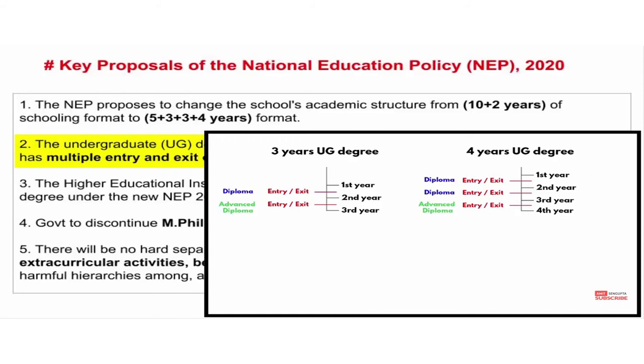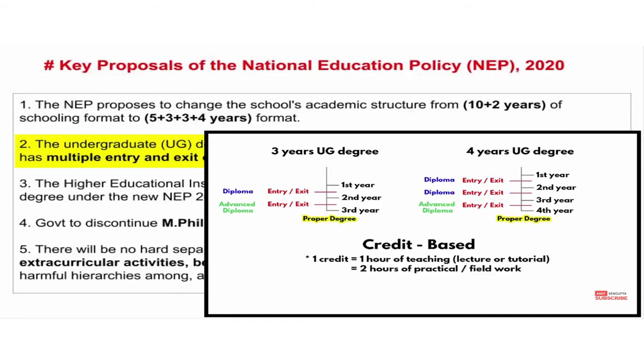If the child exits after the first year, he will be awarded a diploma. After completion of 2 years, he will be treated as having an advanced diploma. In this way, the child will have the exit option. And now it will be as per the credit-based system.